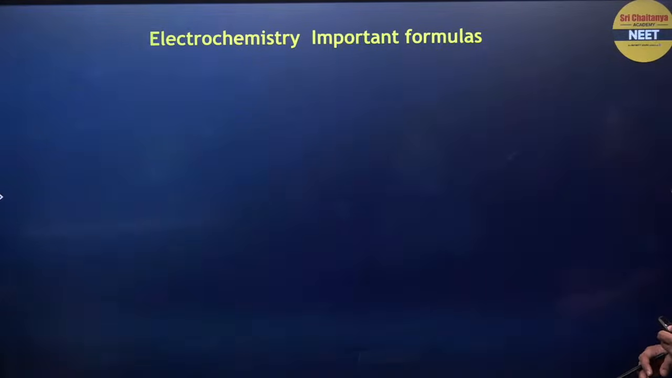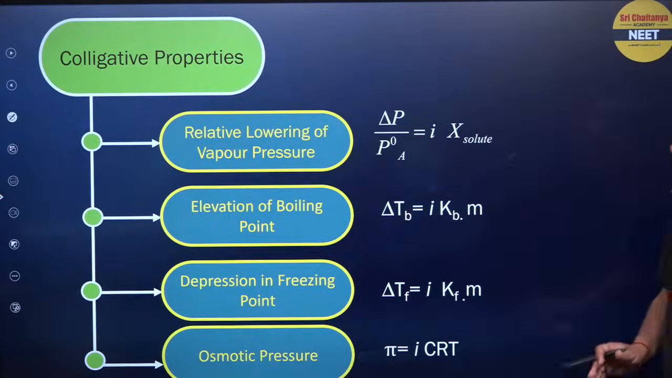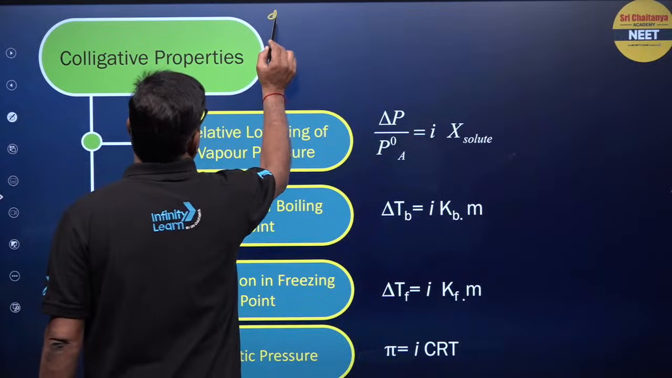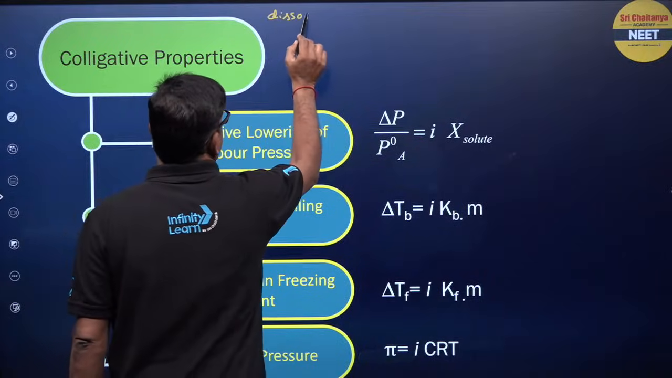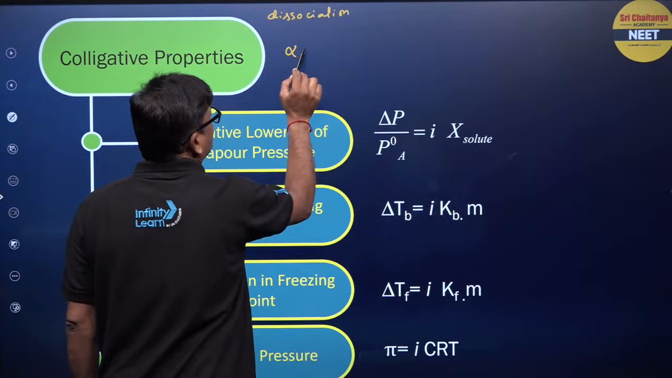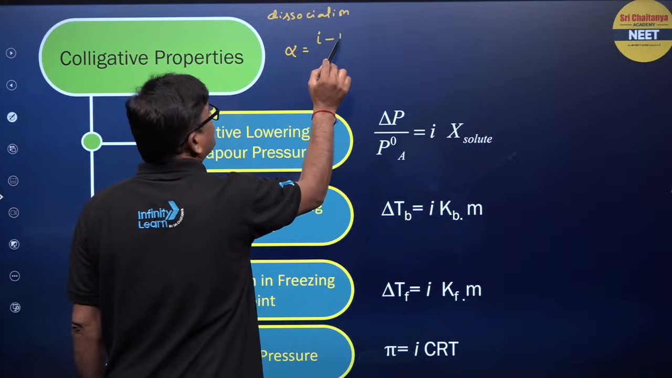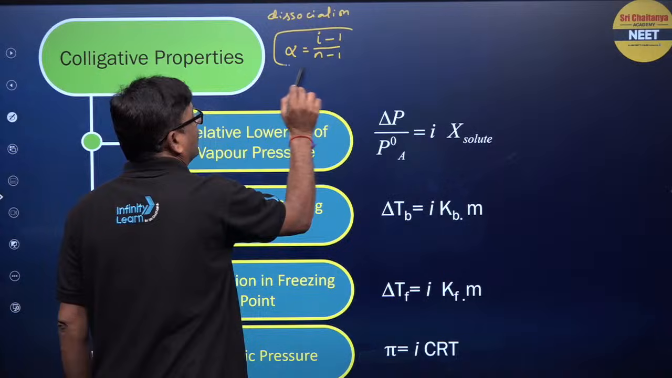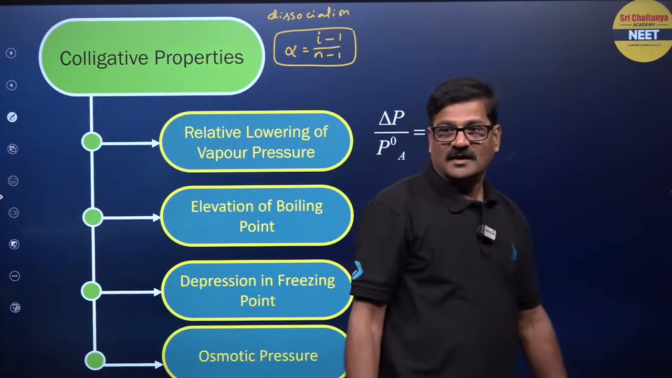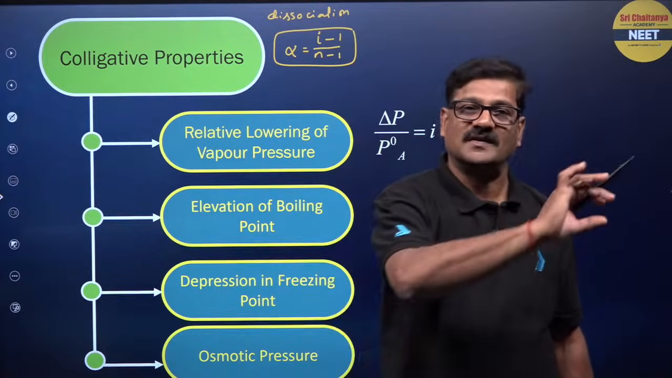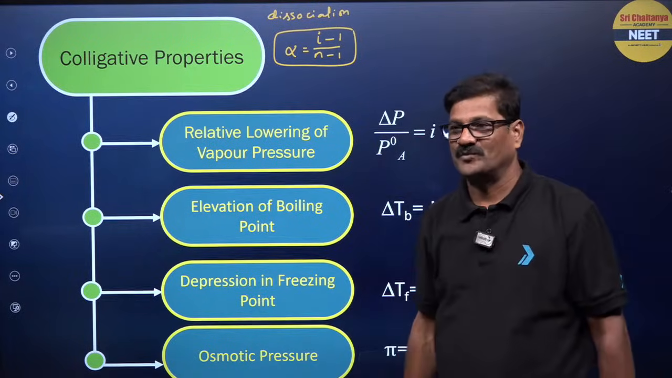Now, before going further, for association or dissociation: for dissociation, alpha is equal to (i minus 1) by (n minus 1) is the formula. Directly you can put it. n is the number of particles that are formed after dissociation.